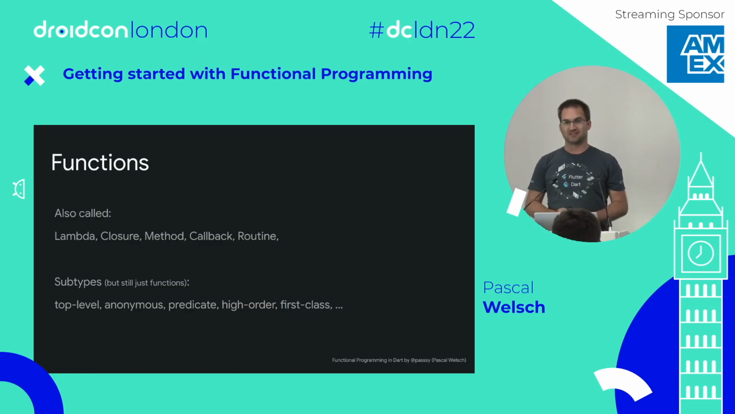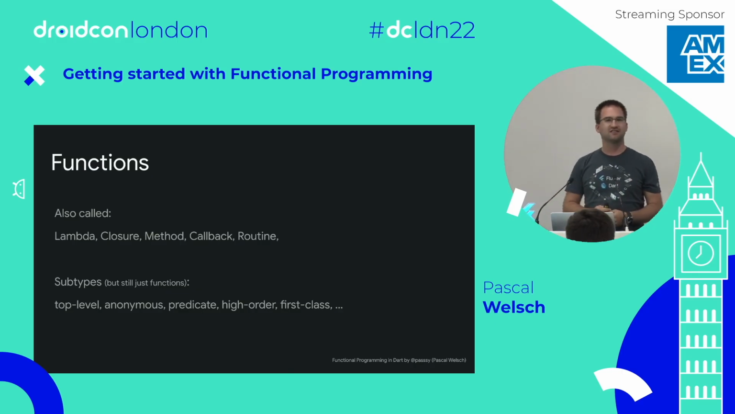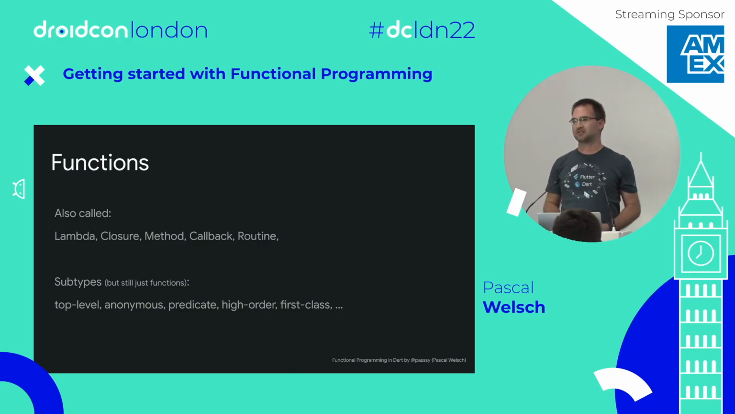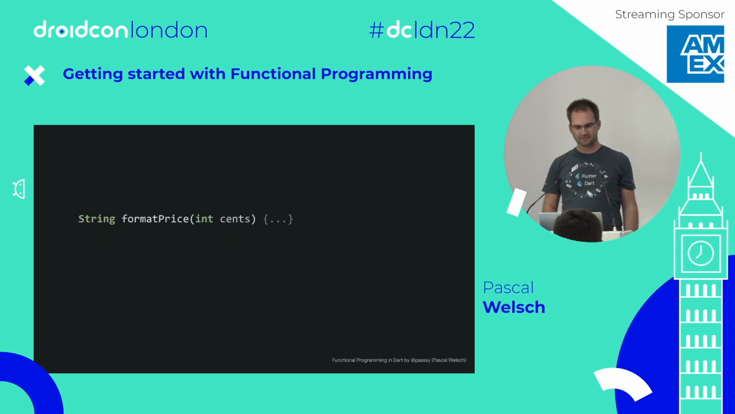And with functions, which is the basic of functional programming. Functions, I will use different terms today. Sometimes I call them lambdas, closures, methods, callbacks, things like that. In essence, they are all just functions. You know functions. It's every time the same thing. Sometimes they are called top-level functions or anonymous functions, predicates. In the end, it's still a function. Everyone here knows functions, so we are on the same page.